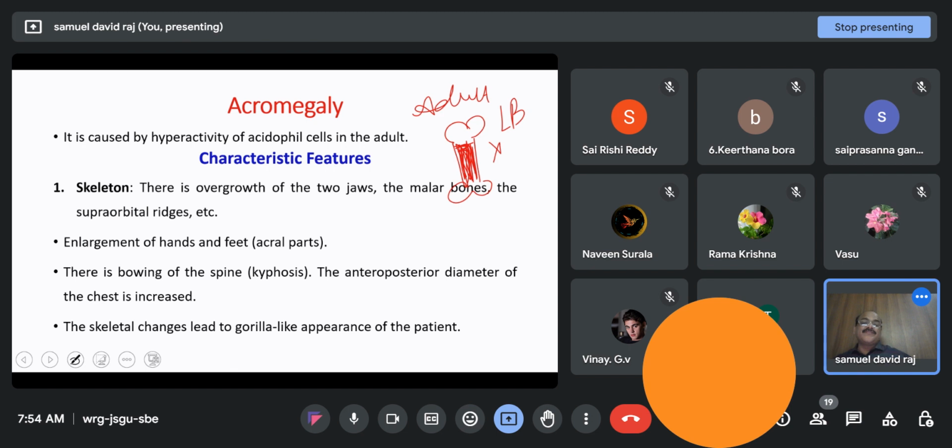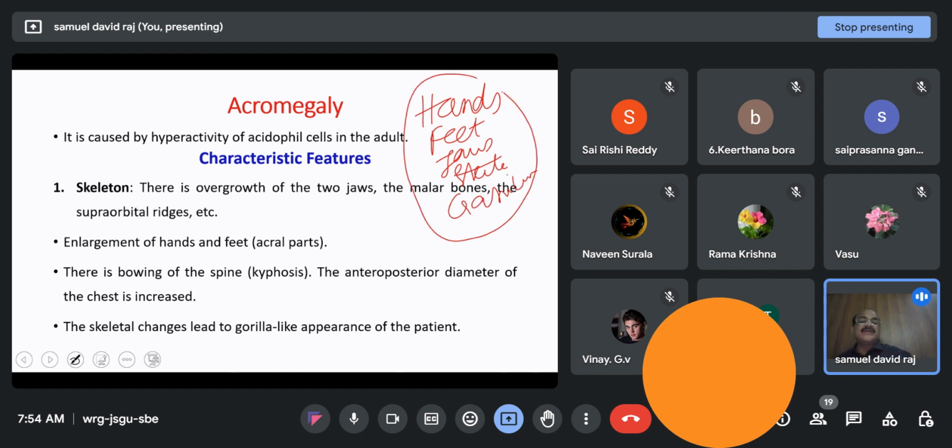Calcification cannot take place once the epiphysis fuses with the diaphysis in long bones. But we have membranous bones where they are present: hands, feet, jaws, and some of the cranial bones. All these are affected by growth hormone in adults.